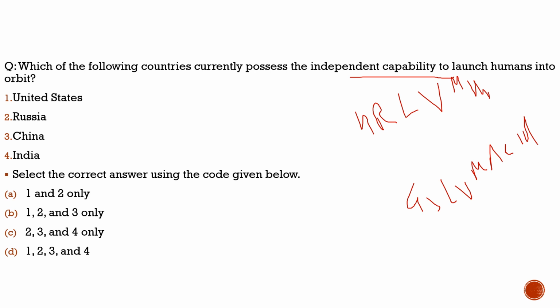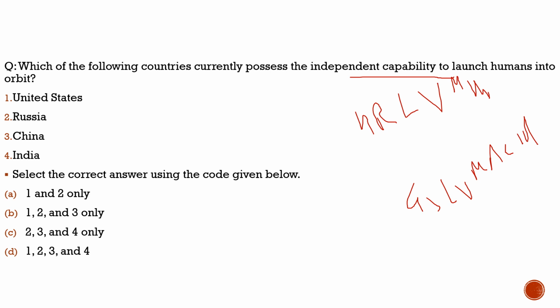Before that manned flight, there are going to be two unmanned flights where a humanoid robot will be used, and that robot will function as a human. So this is in the news, which we need to know. Now coming to the question: which countries have this capability to launch humans into orbit?